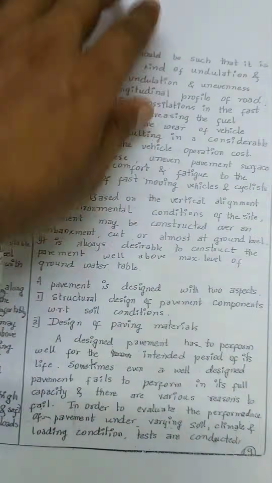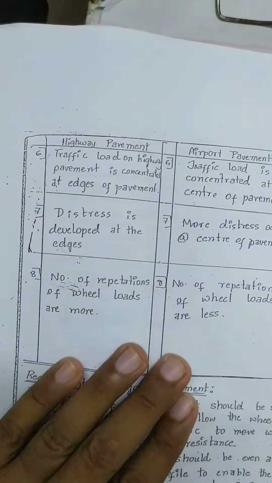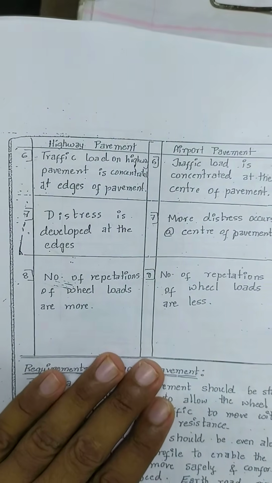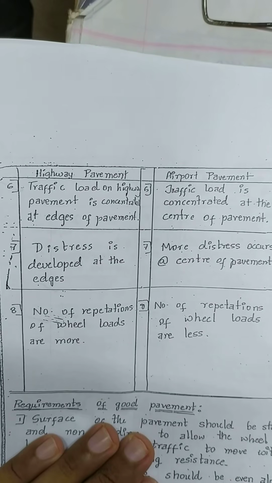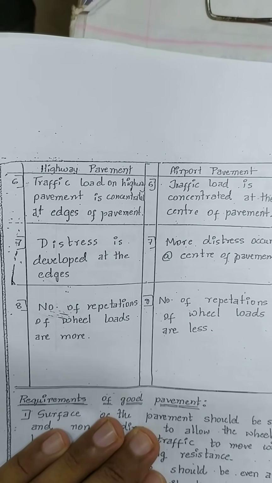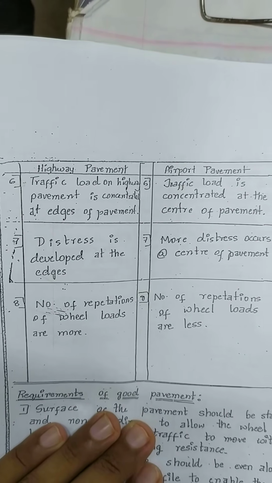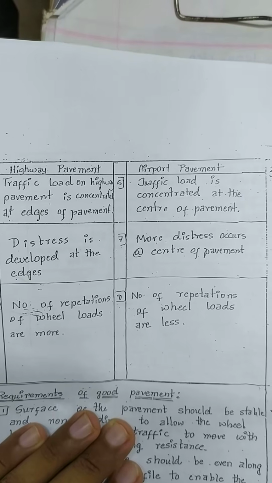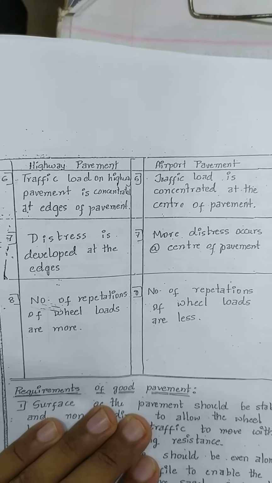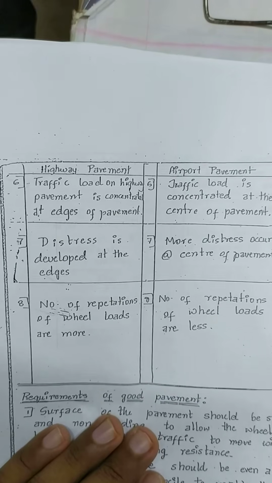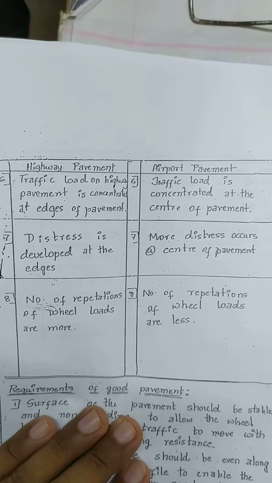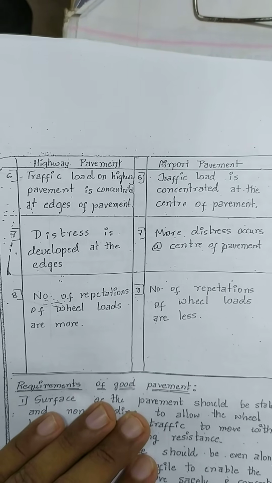Some more difference between two. Traffic load on the highway pavement is concentrated at the edge of the pavements, whereas in airport the traffic load is concentrated at the center of the pavement. Distresses are developed at the edges. More distresses occur at the center of the pavement.